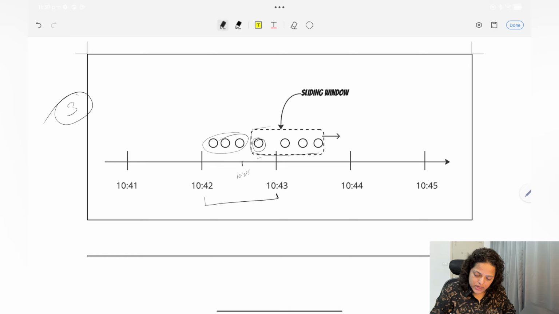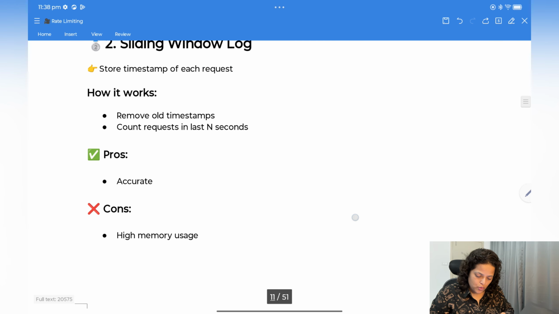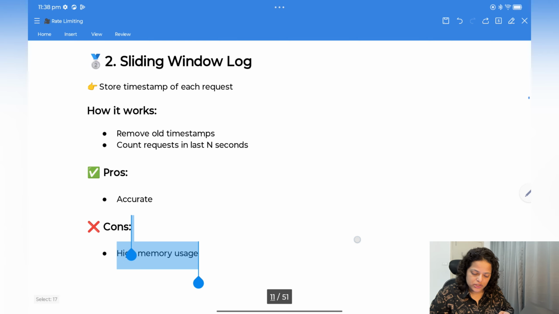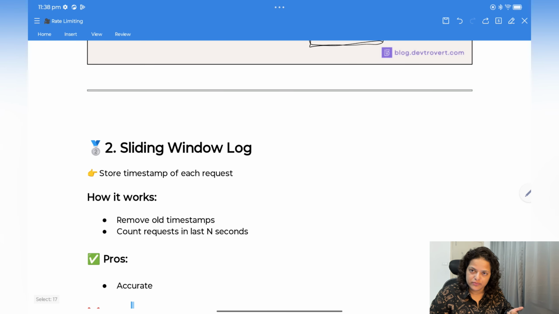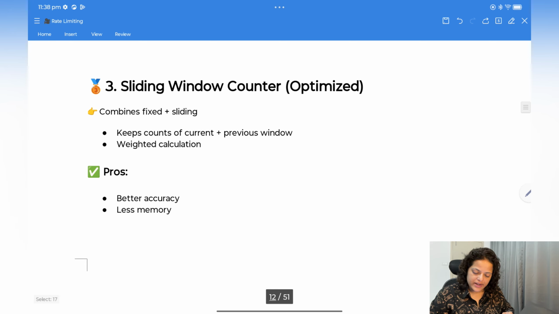If 3 requests are coming here, he will check in the last 1 second how many requests came. He will check 4, so in that 4 he will reject this one. So this is called sliding window log. Now the fifth one, what is the fifth one? The fifth one is the combination of fixed window and sliding window log, which is called sliding window counter.